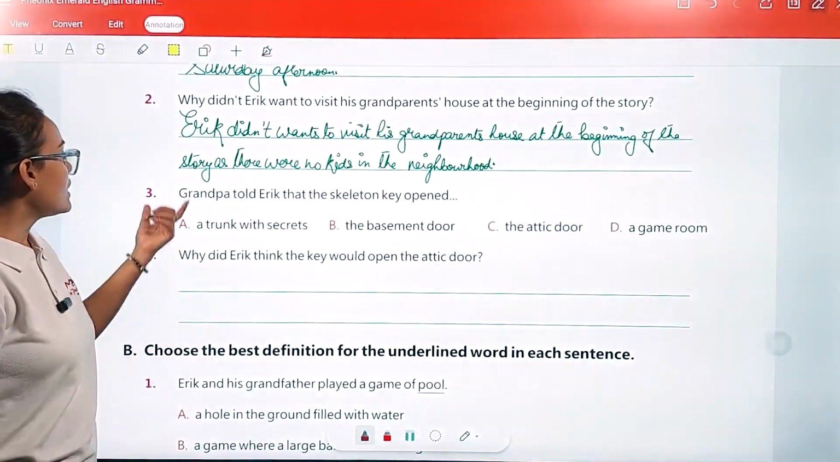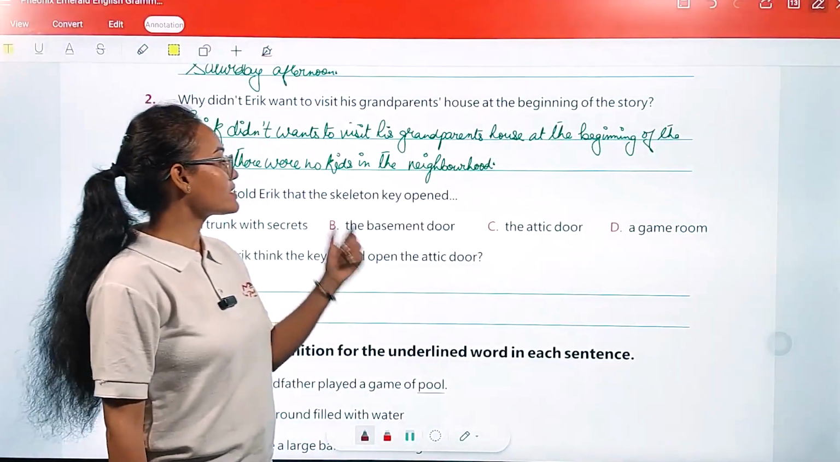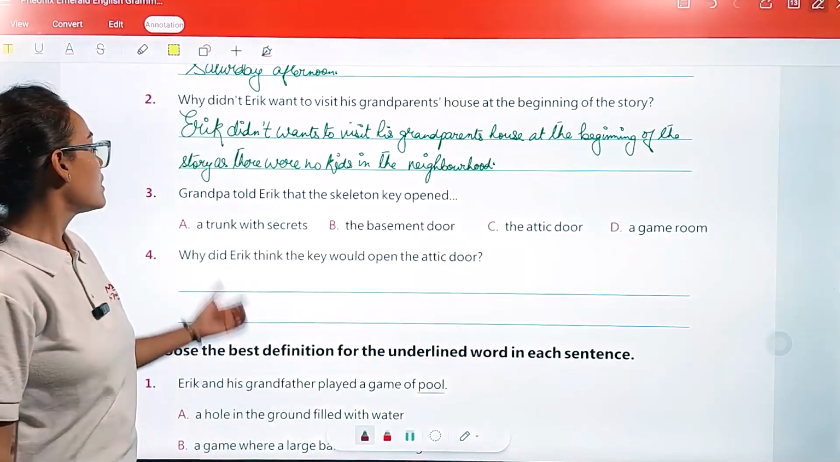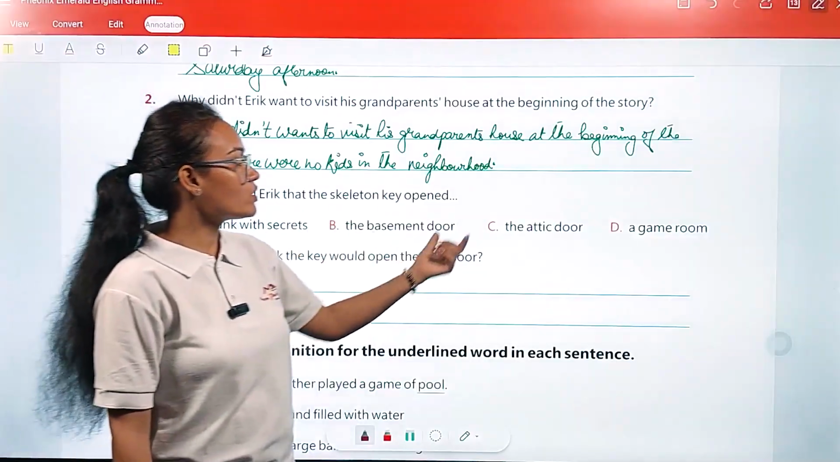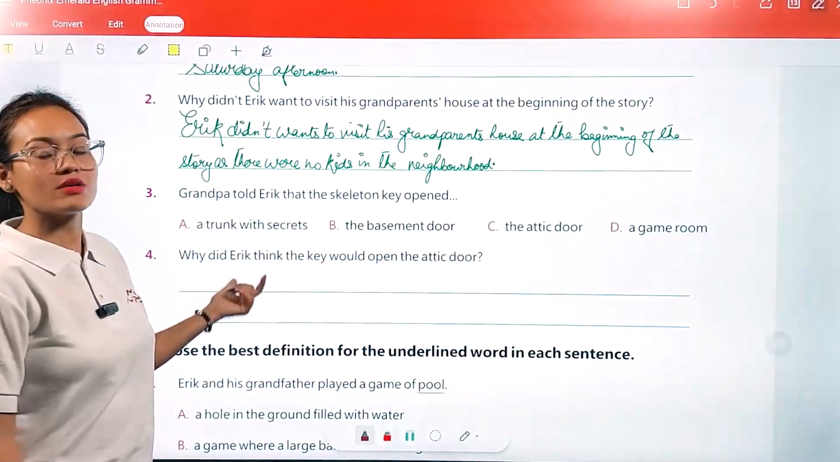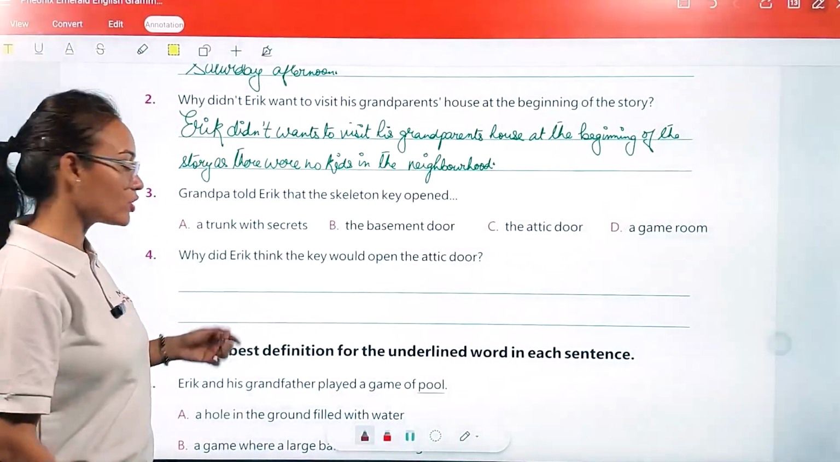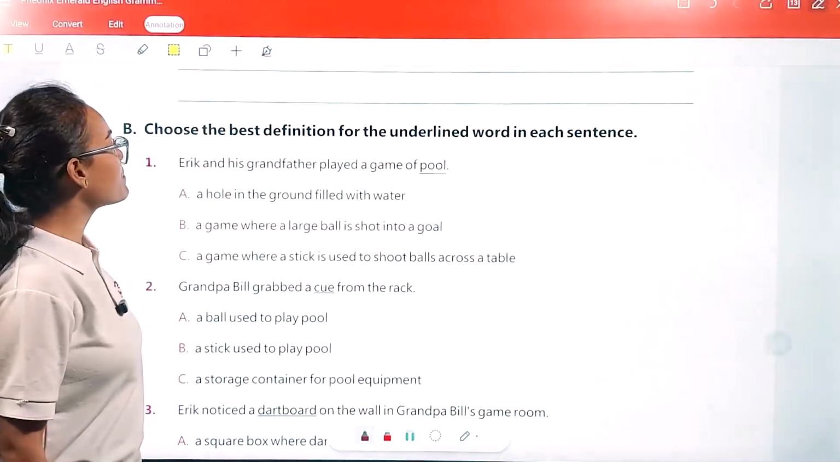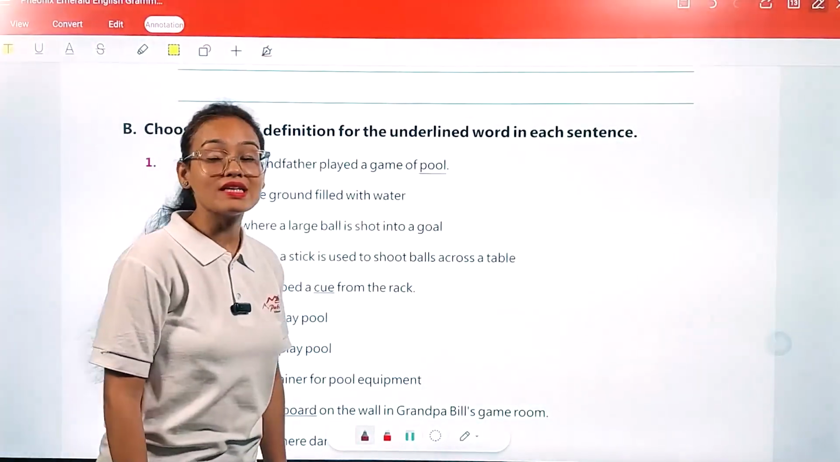Now the third one: Grandpa told Eric that the skeleton key opened a trunk with secrets, the basement door, the attic door, or a game room. And the fourth one, third and fourth, you are going to do on your own. Now B, choose the best definition for the underlined word in each sentence.